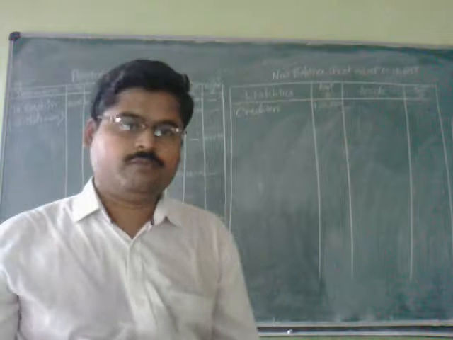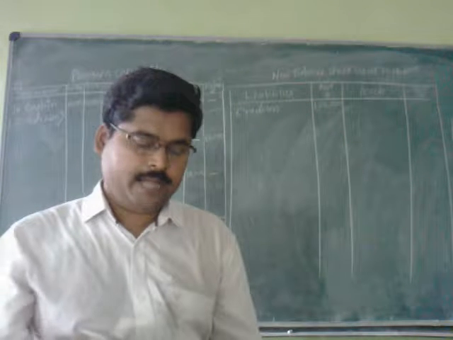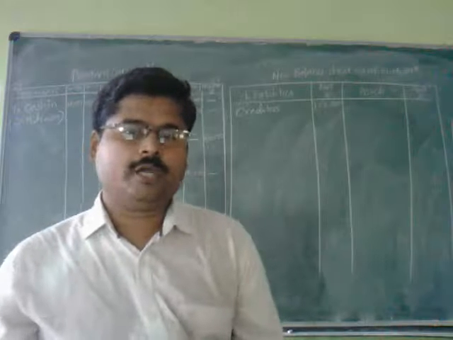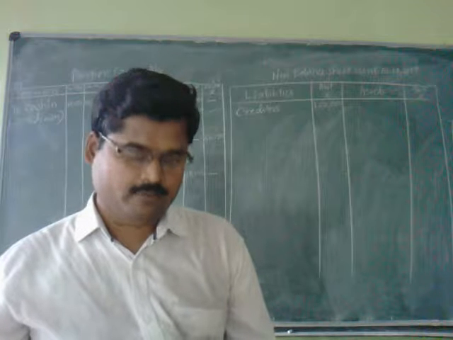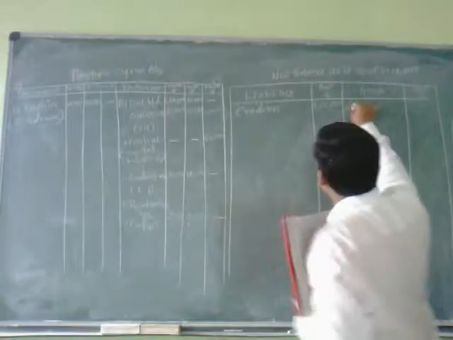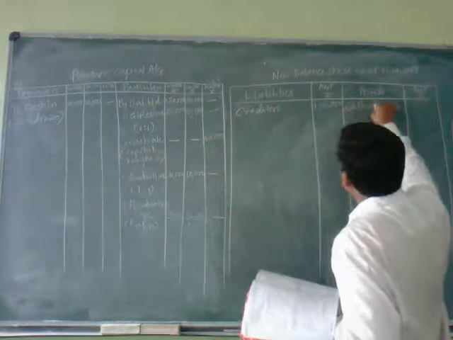Now the first condition is over, and the liability side of the balance sheet is also over. Now we can come to the asset side. First item is 50,000 cash at bank. Cash at bank, that is fine.